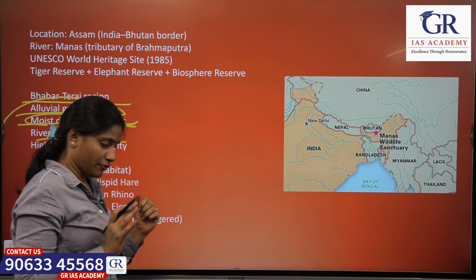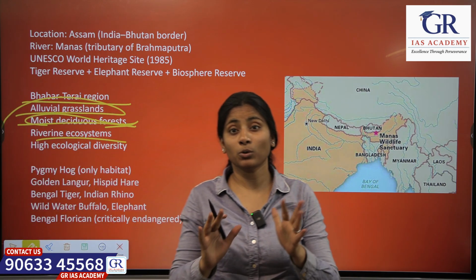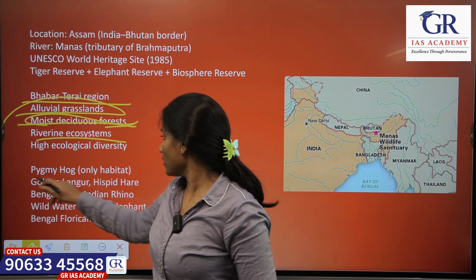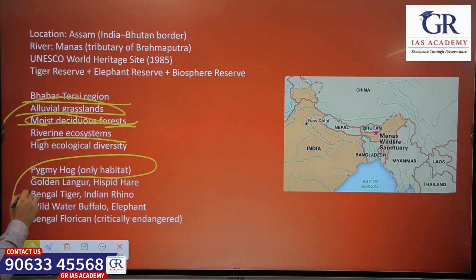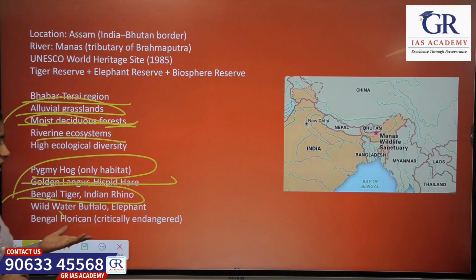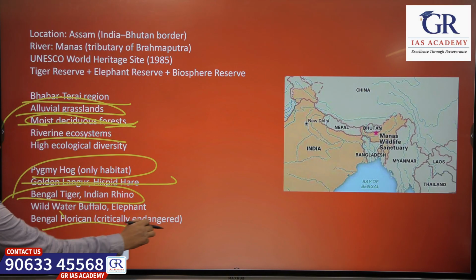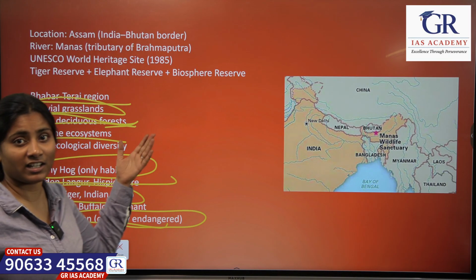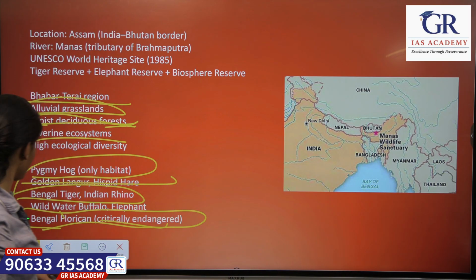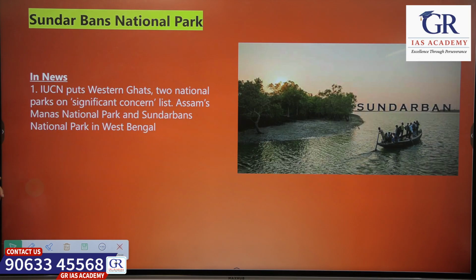Let's see, there are a few fauna that are present only in this region, that is the pygmy hog, and there are some important species as well like golden langur, hispid hare, Bengal tiger, rhino, wild water buffalo, and the Bengal florican, a bird which is critically endangered, is also surviving in Manas National Park.